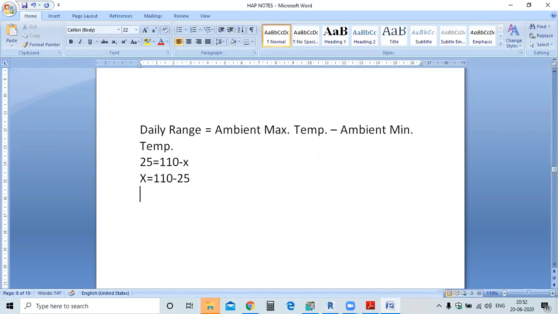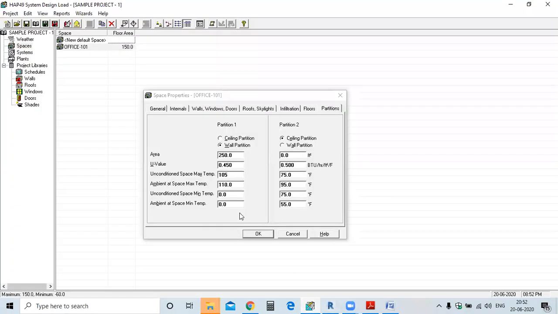Okay, so what will be the value? 110 minus 25 is 85. Okay, understood this calculation? Any doubt in this? No. Okay. So we have 85. Going to the head, the ambient space minimum temperature is 85.